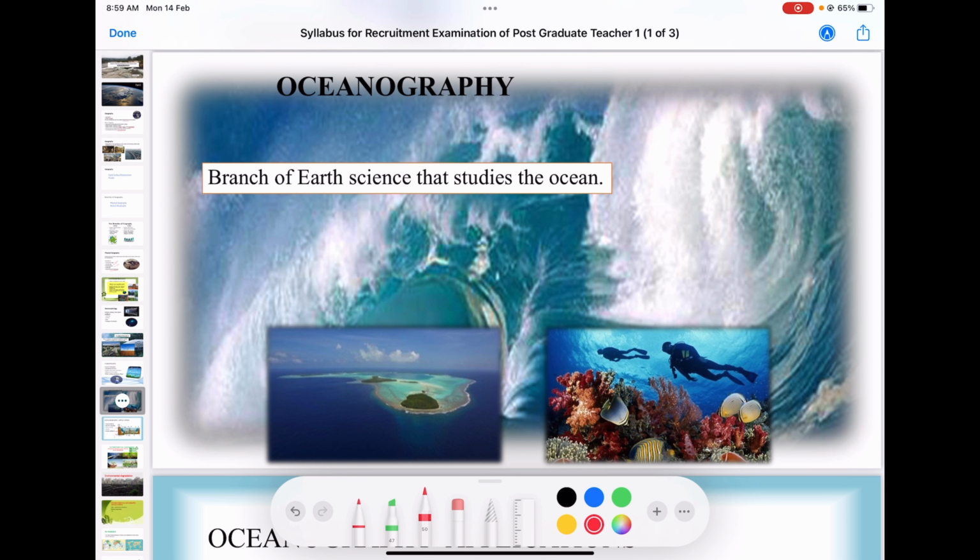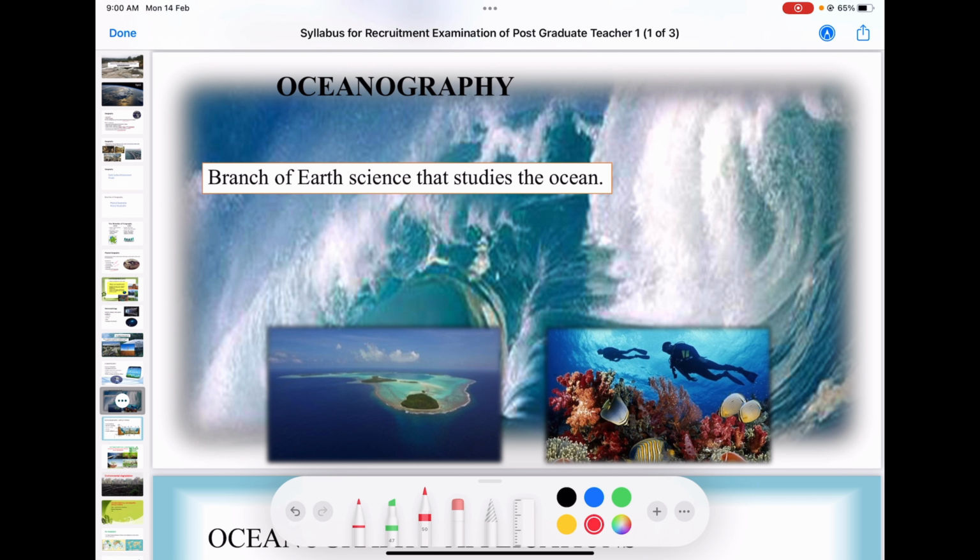Like geomorphology, in oceanography we want to study the landforms in the ocean, the life in the ocean, the currents, and the movements in oceans: currents, waves, tides, tsunamis. All of this has to be studied.